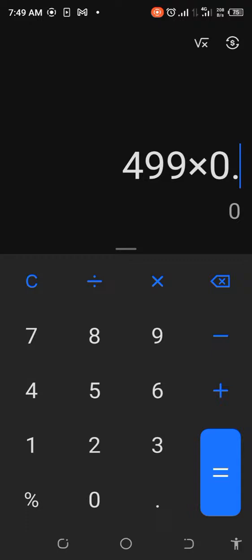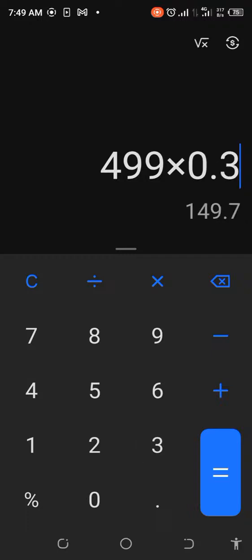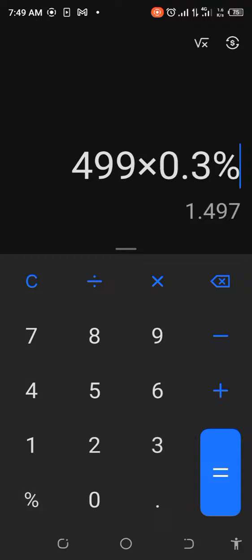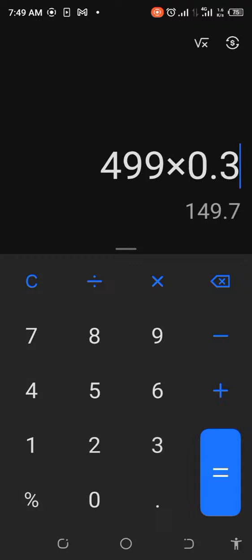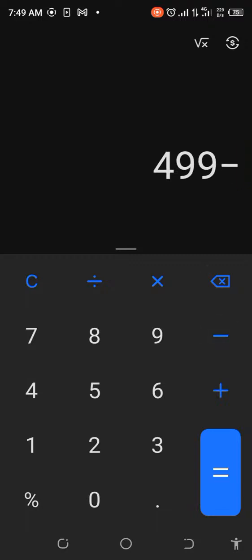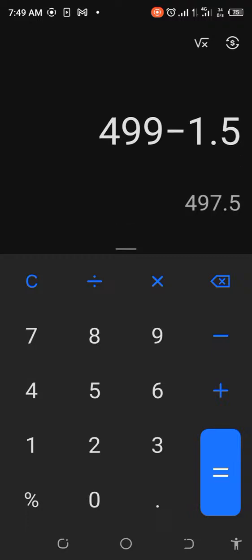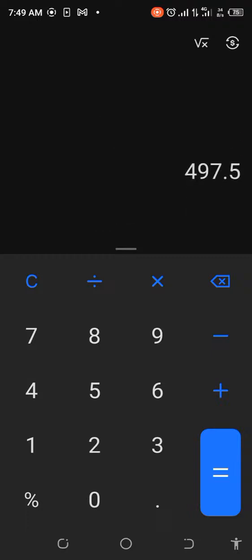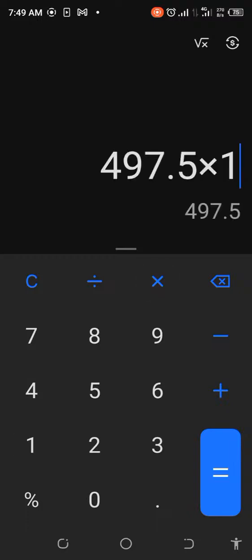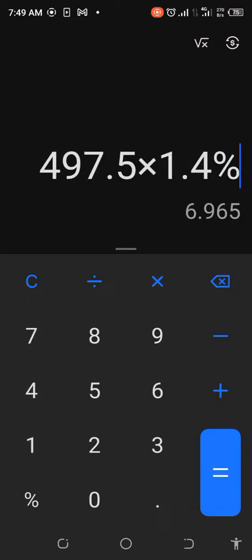So that's the first thing. We had to change our funds to MLN. That's actually a trade. We had to change our BTC to USD. That's a trade. So if I multiply that by 0.3%, I will be charged about $1.5. Let me remove that again. I'm doing this so you'll see what you will get if you're using a bigger capital. So 1.5. Let's assume what was left is $497.5. Multiply by 1.4%, we'll make about $7 on a $500 capital.